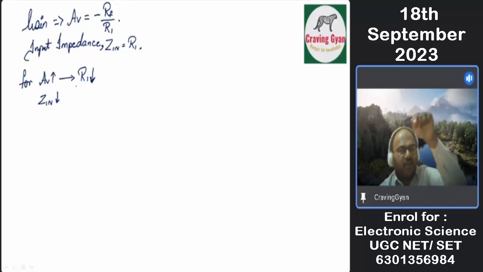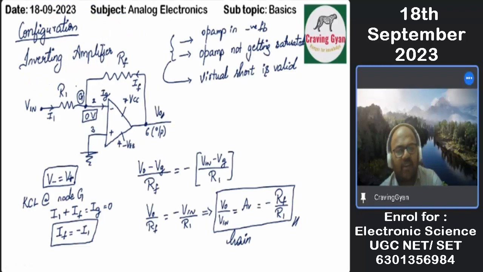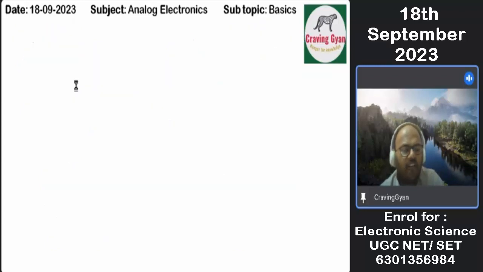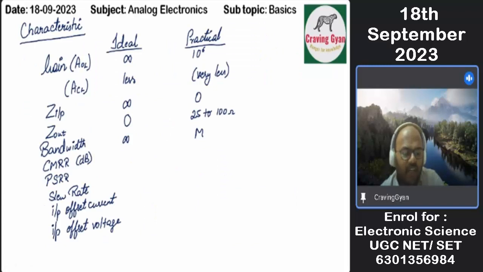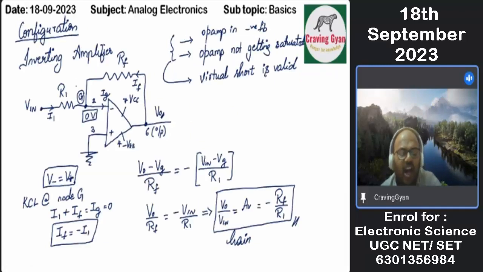When this input impedance decreases, what is going to happen? Slowly the current enters. What will you be getting? Offset you will be getting.